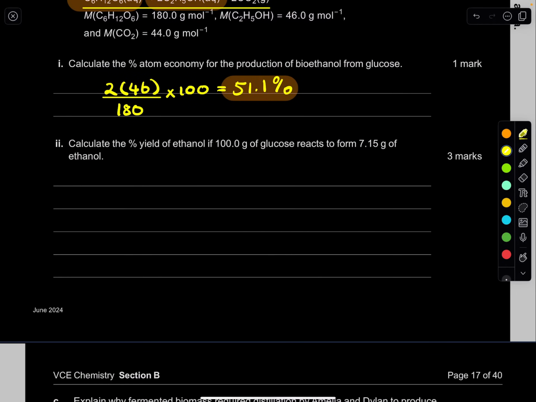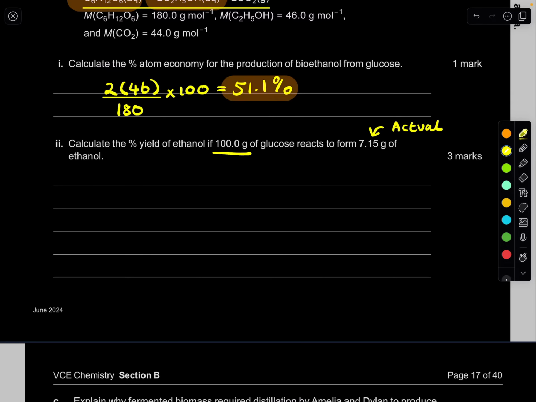So it's the actual yield. So think of it like this. When you're reacting 100 grams of glucose, you only form 7.15 grams of ethanol. This is what we call the actual yield. Now, the theoretical yield is where you do calculations, because you assume that there's 100% efficiency.